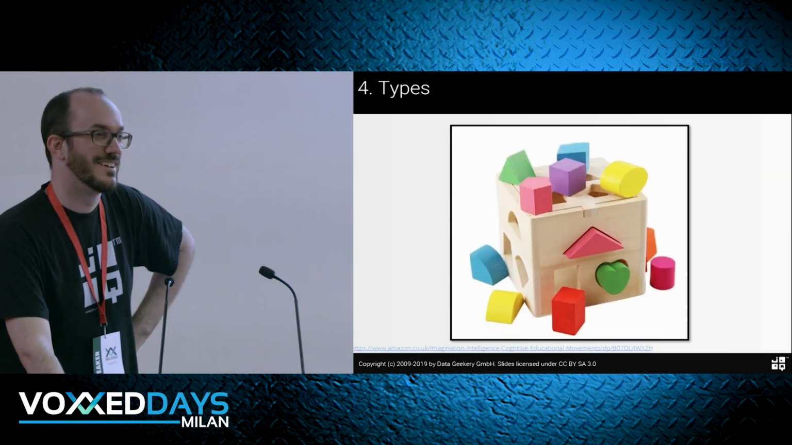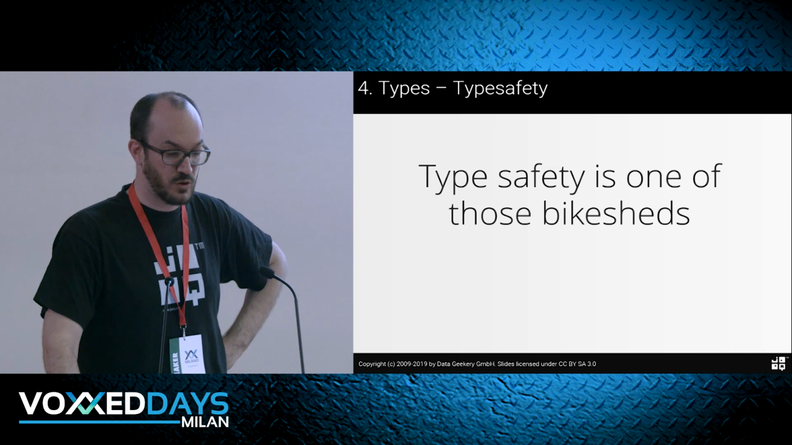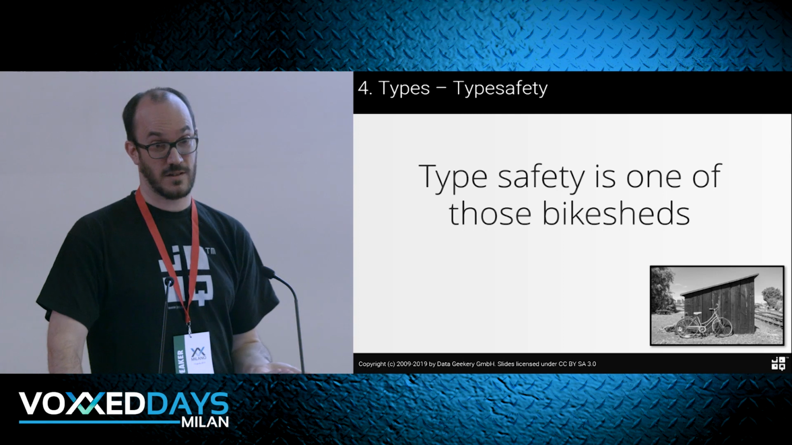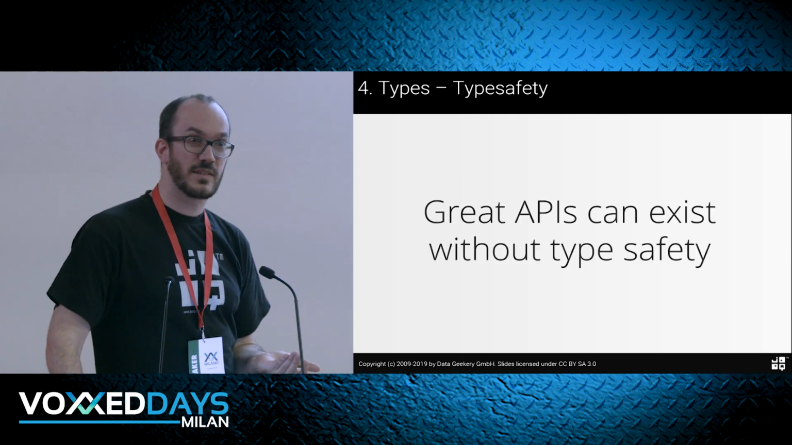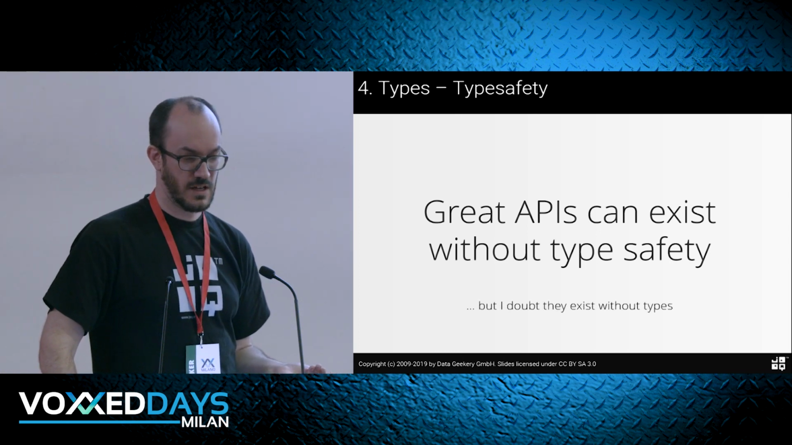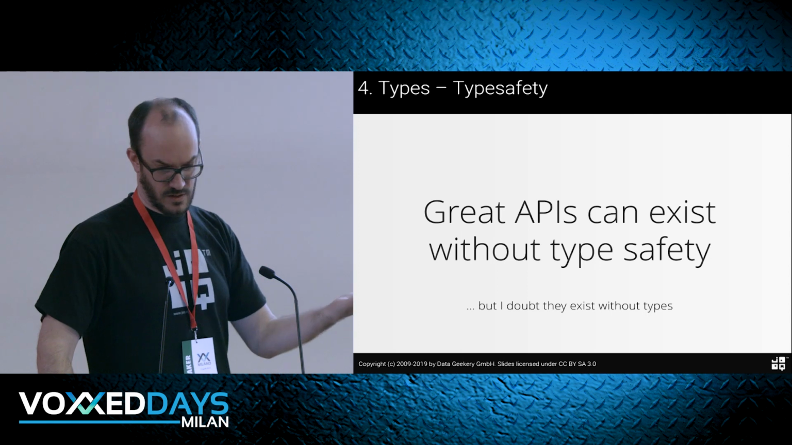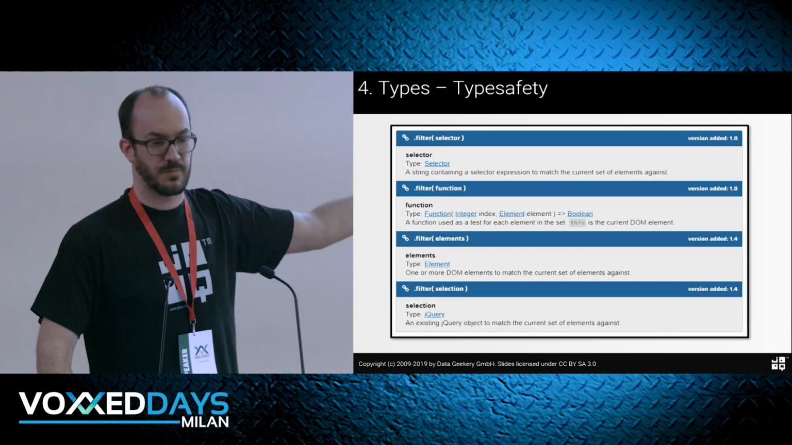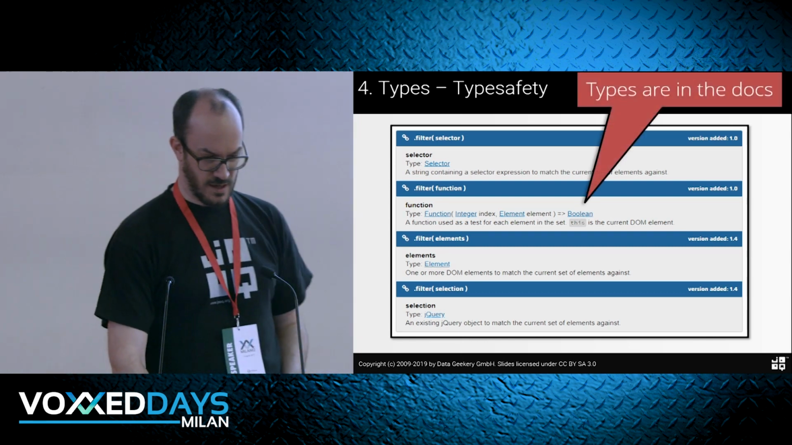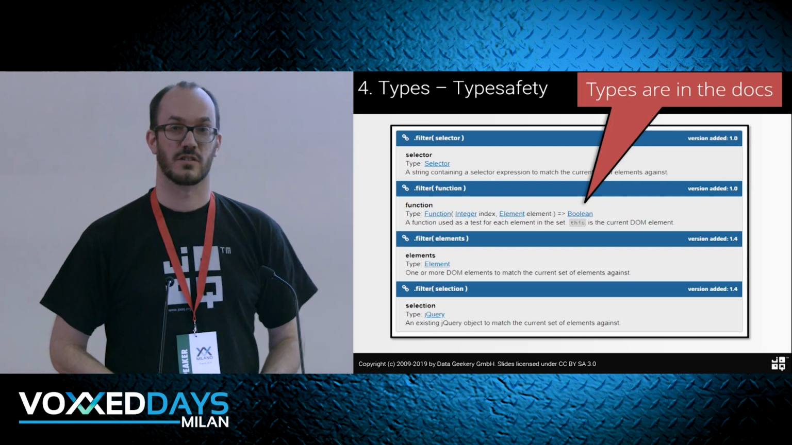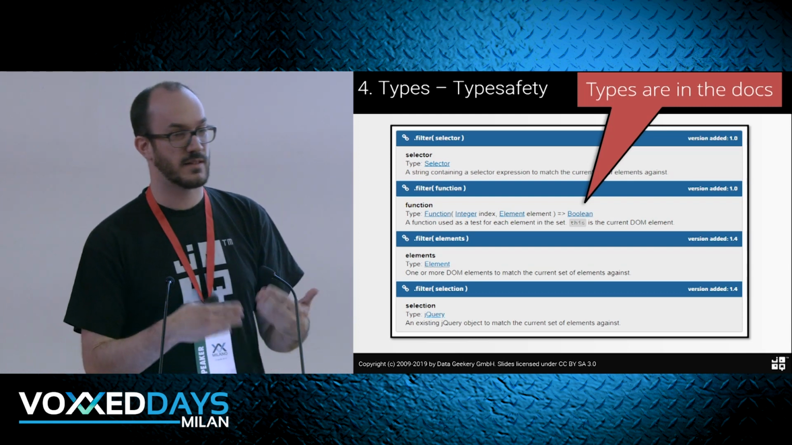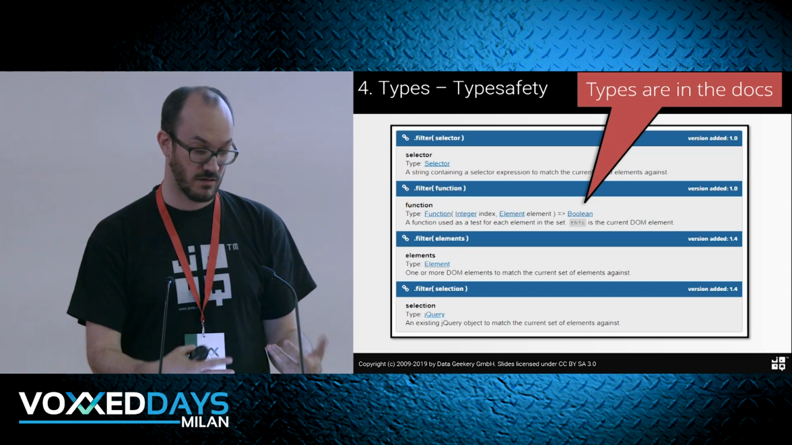Types. Now, types is an interesting topic. Type safety is one of those bike sheds, right? We can endlessly discuss type safety. Type safety is not what I want to discuss here. I say great APIs can exist without type safety, but I don't believe they can exist without types. Now, type safety or not is something philosophical, but if you look at jQuery again, it's full of types. The types are in the implementation and they are in the documentation. When you run filter in jQuery, filter takes a function or a selector, and the documentation tells you what the type is. It's just you can't express and type check that with the JavaScript compiler and interpreter.